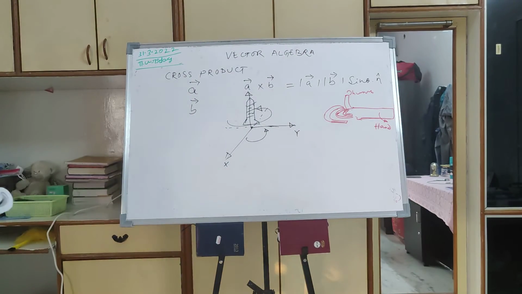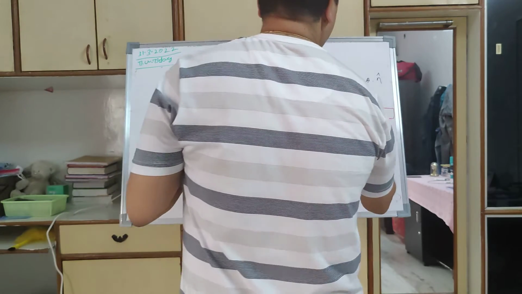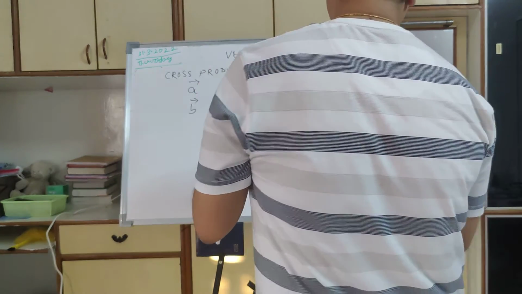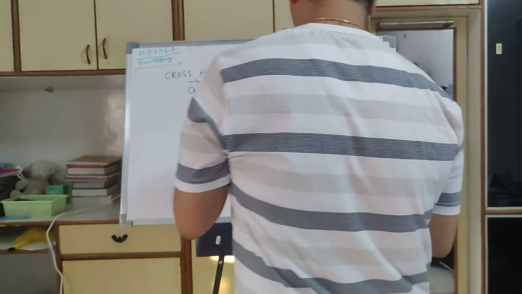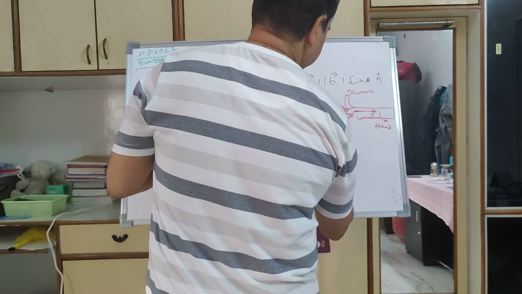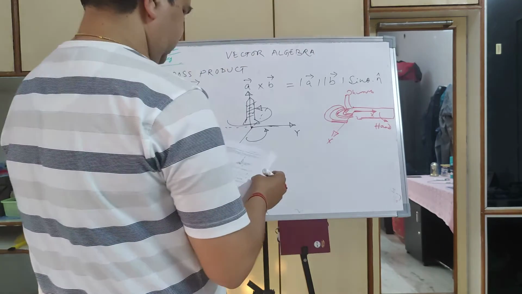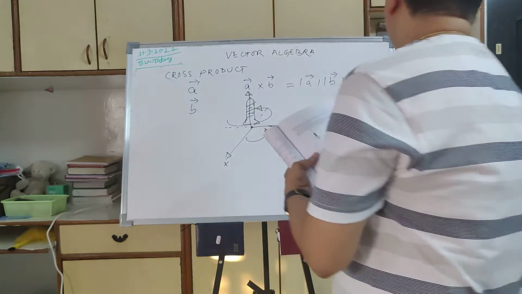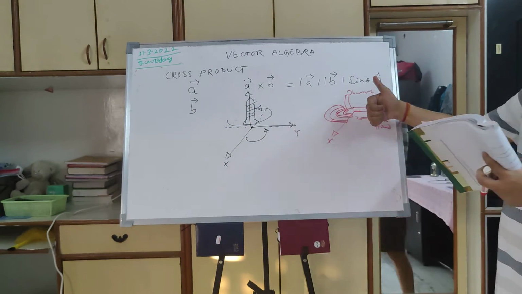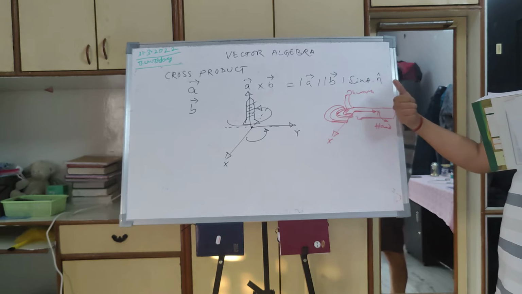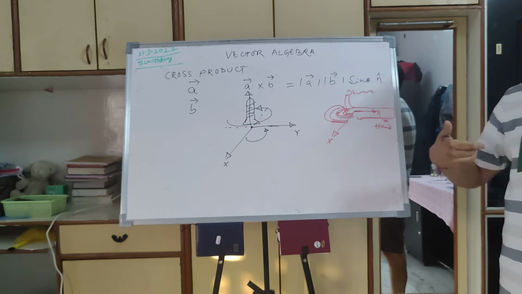So what is happening here? Let us say this is my x-axis and this is my y-axis.